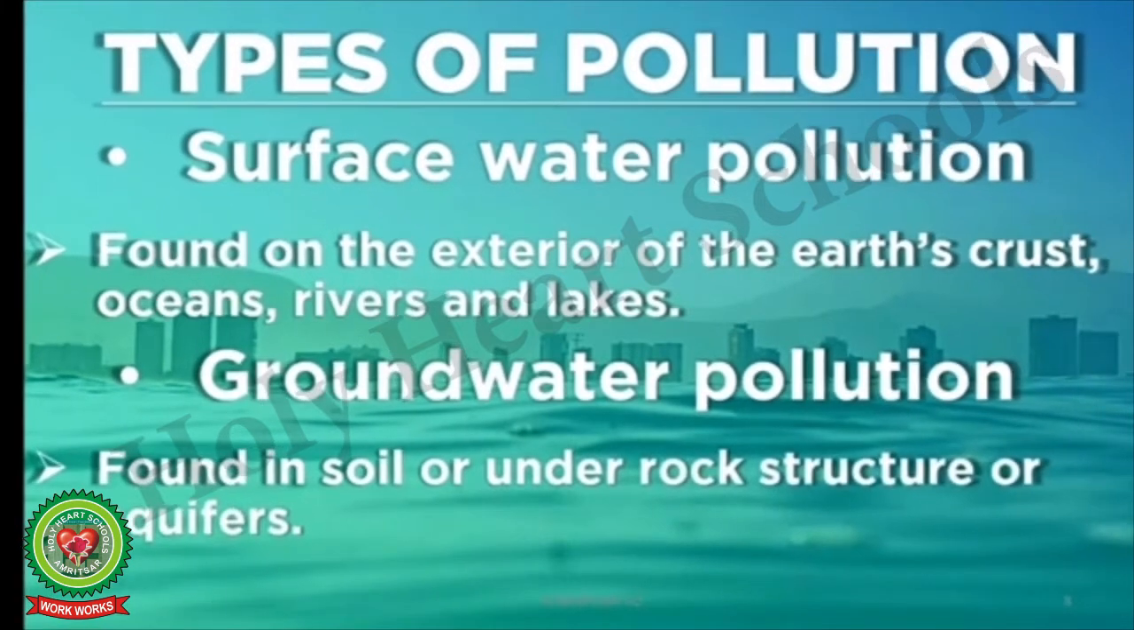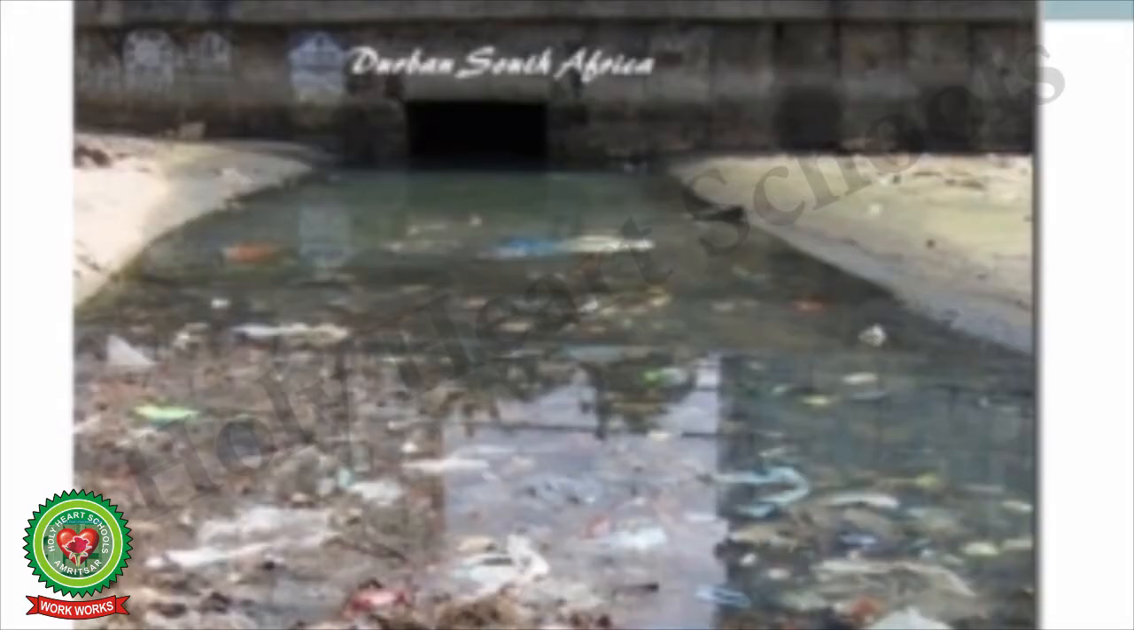Let us go through the types of pollution. Surface water pollution is found on the exterior of the Earth's crust, in oceans, rivers and lakes. Second is groundwater pollution found in soil or under rock structure or aquifers, that is the natural wells. Children, this is the image of surface water contamination.